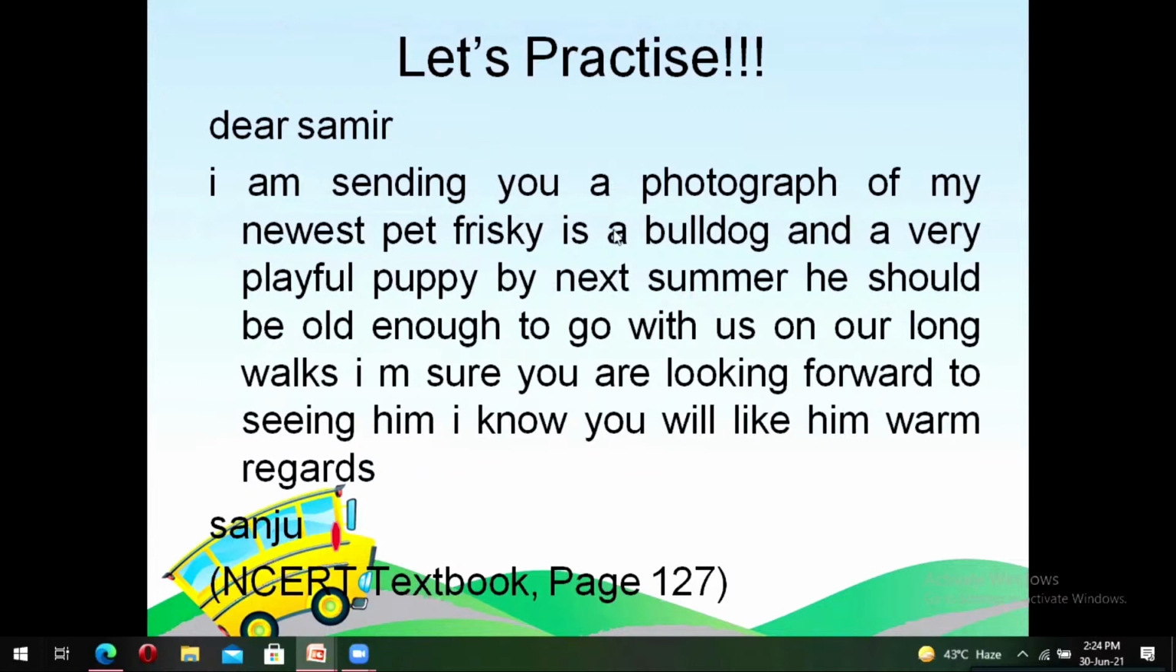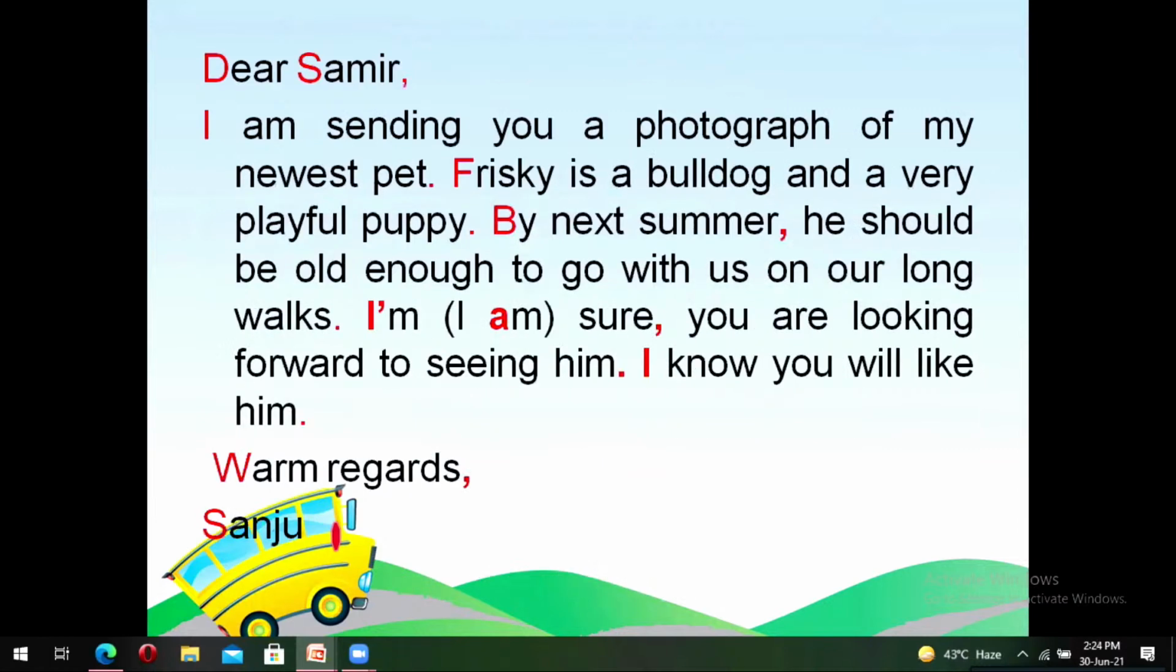Even while reading it like this, can you make sense of where a sentence ends and where the next one begins? I don't think so. Let's try punctuating this particular paragraph. We know that the salutation is supposed to start with a capital letter. Hence, the D of the dear is in capital. Similarly, the words like Samir, Frisky, and Sanju are in capital letters because they are proper nouns.